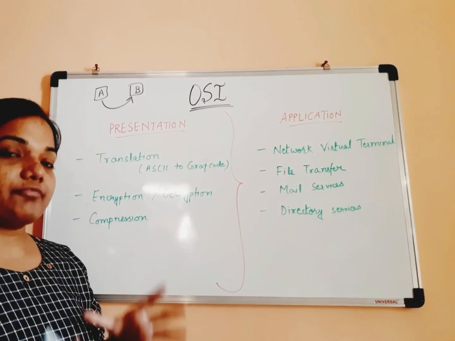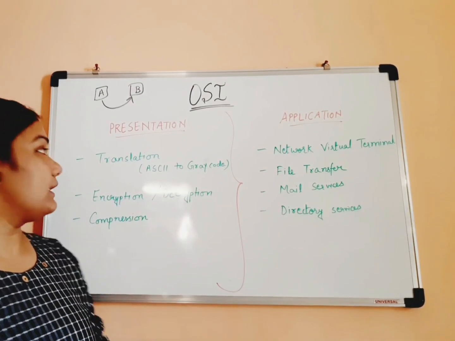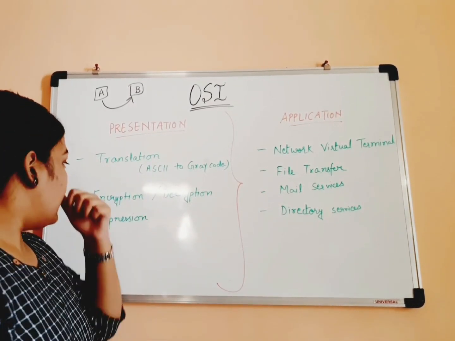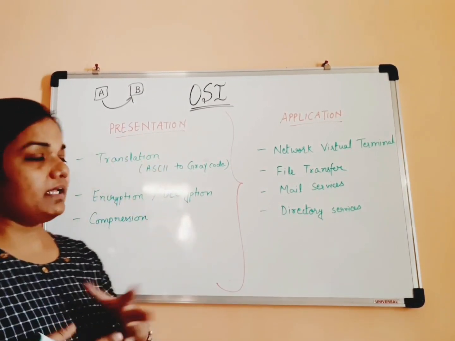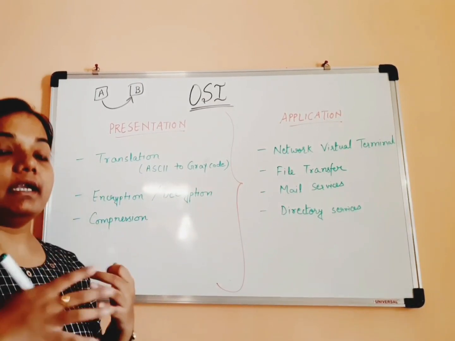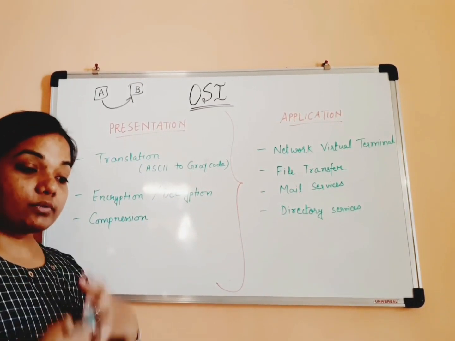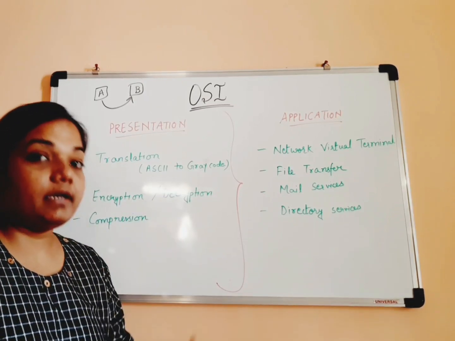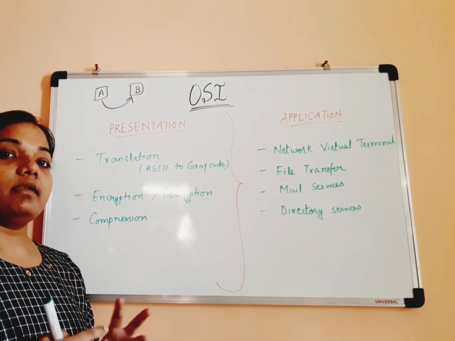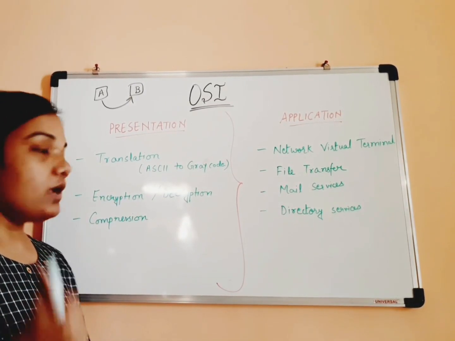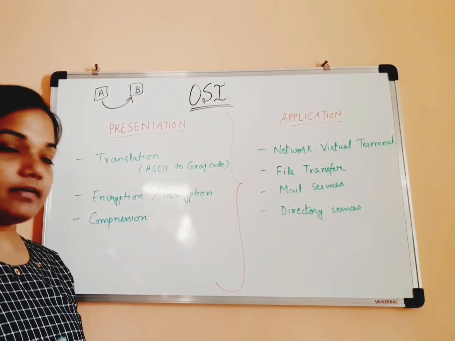Translating the data from one form to another is generally done with the help of the presentation layer. As the name itself indicates, it plays an important role in how the data is presented to the receiver in an understandable way. So the first part is translation.